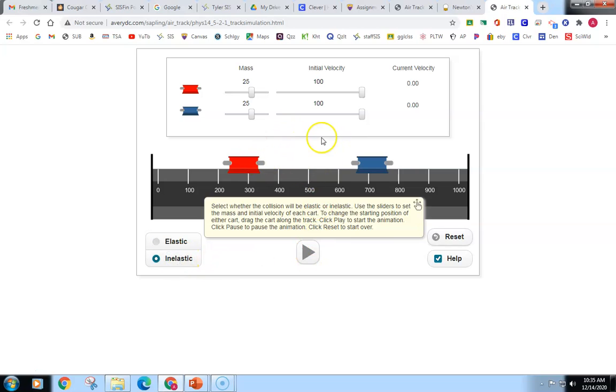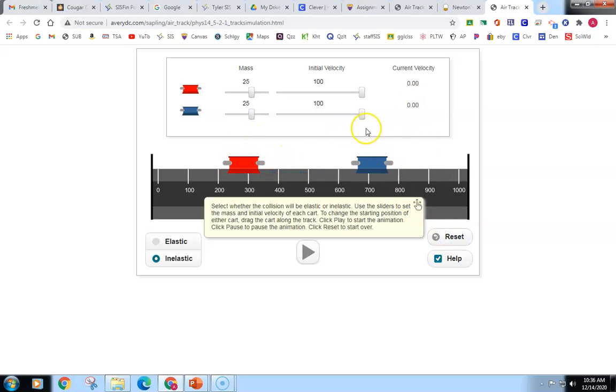Let's move this car down to 0. Now we've got a car that's at 100. And now notice when they hit, they both move off at 50. That's because they're sharing the same amount of momentum but have twice the mass, which means the velocity needs to be cut in half. Originally one was at 100 and the other one was at 0. So it's sharing the momentum between the two objects.